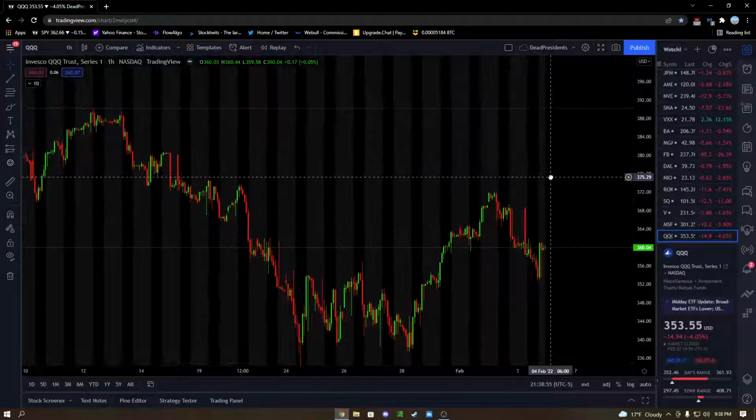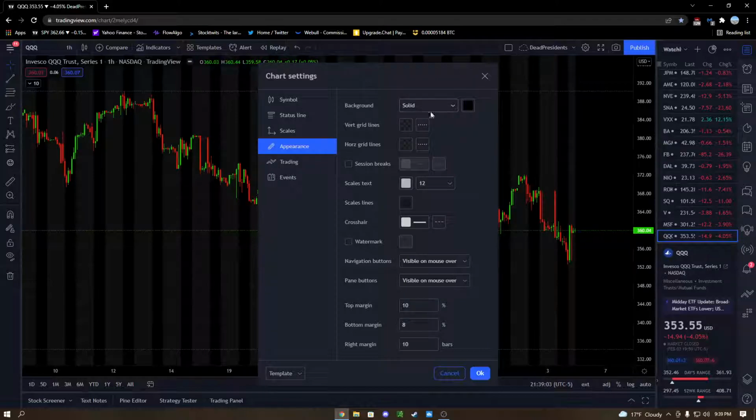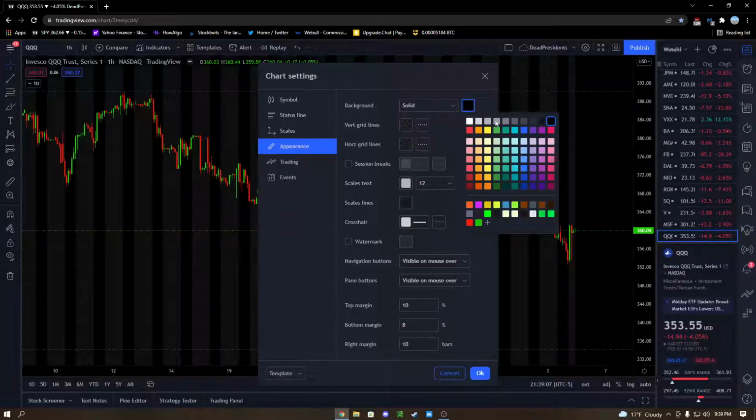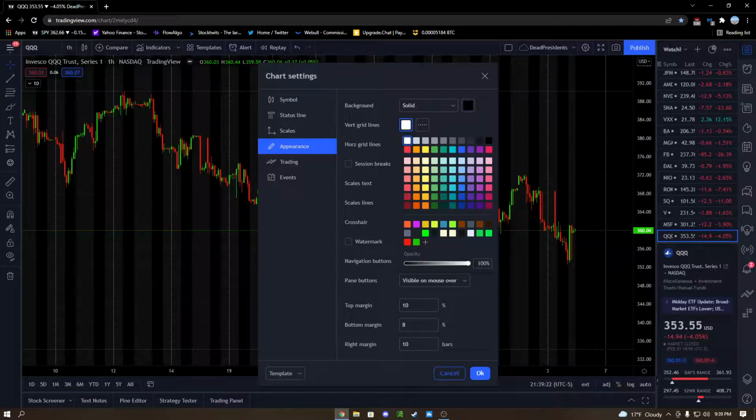So when you hop on here, you're gonna see your charts. They probably won't look too much like this, but you're gonna hop on here. You're gonna go to chart properties. So first things first, you can go to appearance, you can change if you're a black background guy or white background guy. I like to go black, just helps my eyes when I'm out here, in the dark on my computer doing research at night. So I go black.